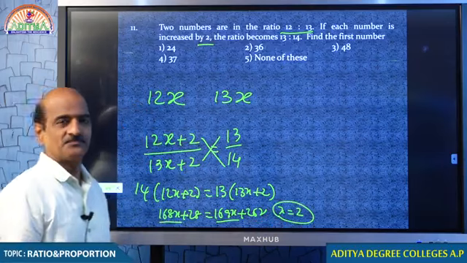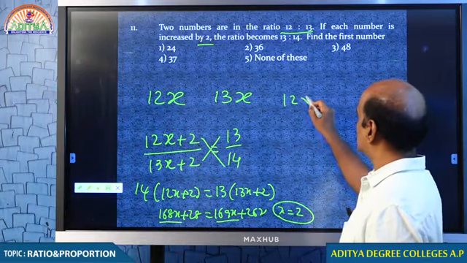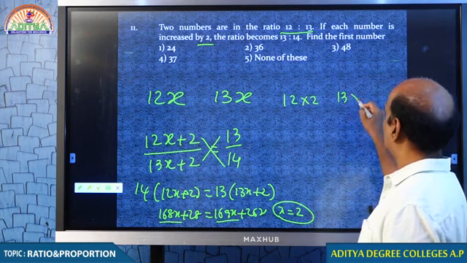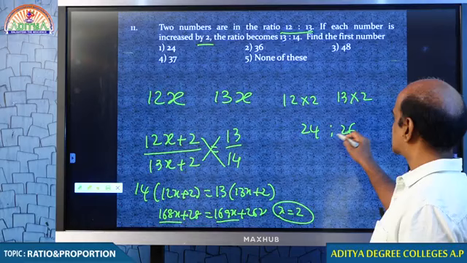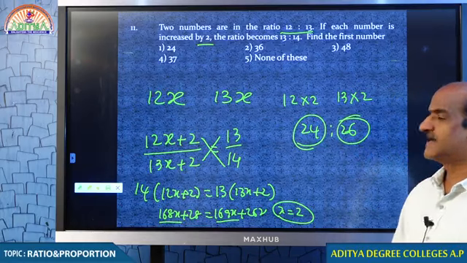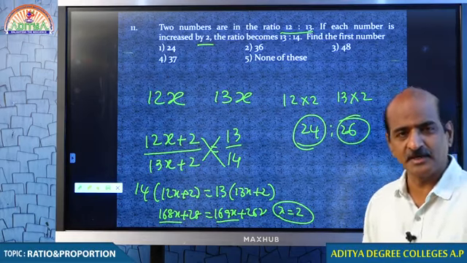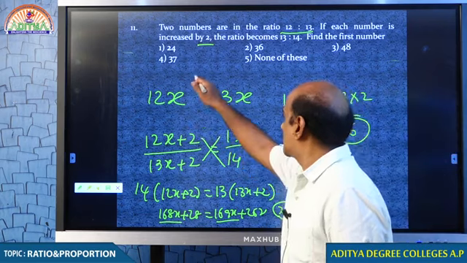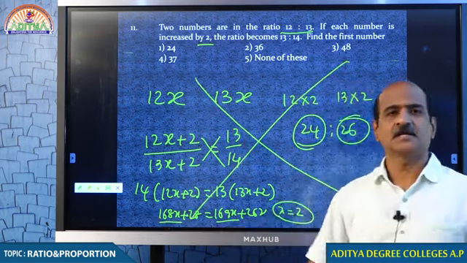Isn't it? Therefore, the numbers can be taken as 12 into 2 and 13 into 2, and hence your answer is 24 and 26. First number is 24, second number is 26. This is the method you might have adopted in your school exams. Am I clear to you? But in competitive exams, we will not be discussing this question like this.